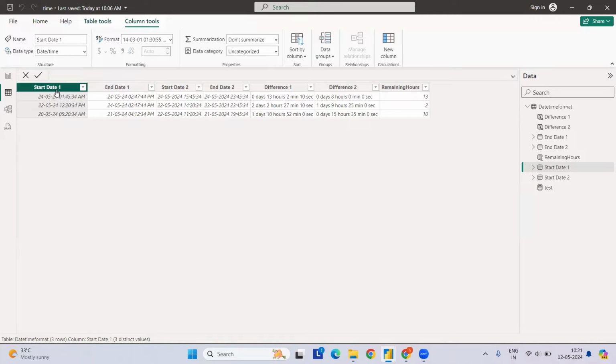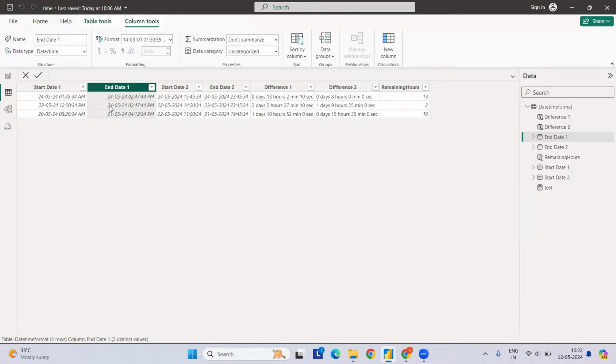Let's say the production process started at this time and completed at this time, or an order is placed at this time and completed at this time. This is a very real-world case. I've just taken random values, to be honest, not based on real data. Let's say on 24th April 2024 at 1:45 a.m. some process started, and it completed on the same day at 2 p.m.